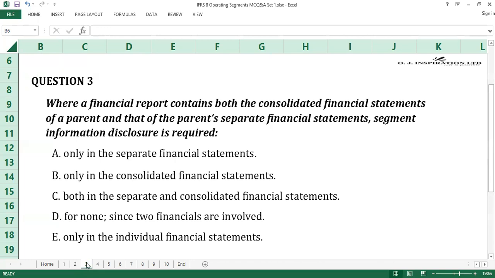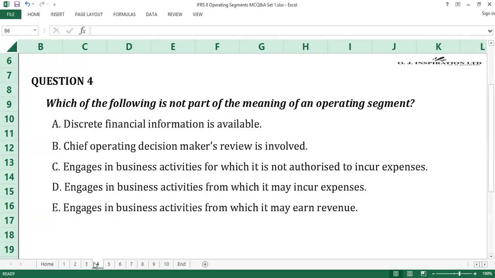Time up. Question number 4. Which of the following is not part of the meaning of an operating segment? A. Discrete financial information is available. B. Chief operating decision-maker review is involved. C. Engages in business activities for which it is not authorized to incur expenses. D. Engages in business activities from which it may incur expenses.